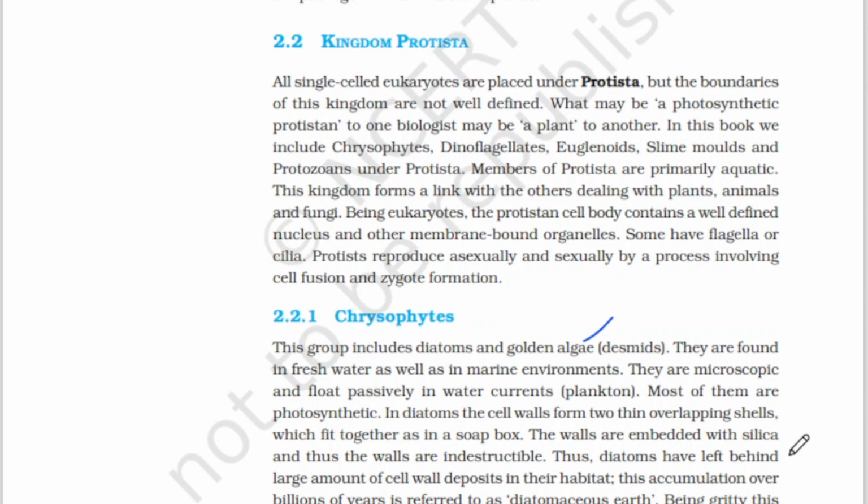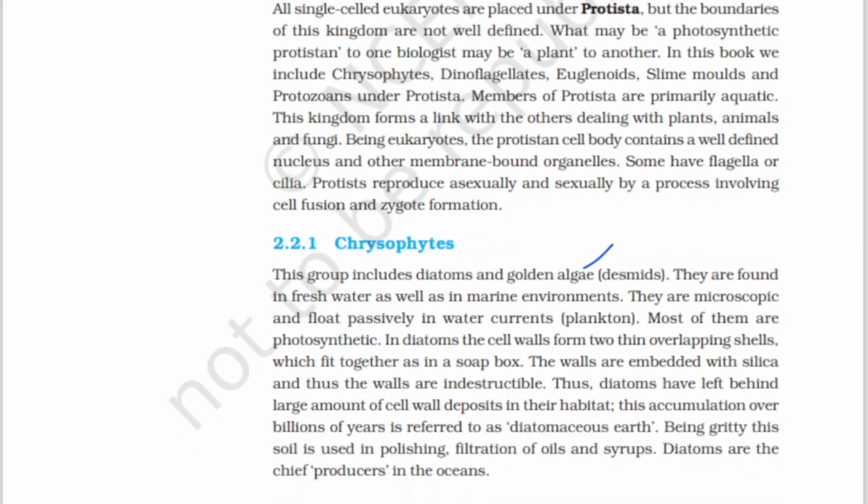Being gritty, this soil is used in polishing, and filtration of oils and syrups. Diatoms are the chief producers in the oceans because chrysophytes include diatoms and golden algae, and they are found in freshwater and also marine environments. So diatoms are the chief producers in the ocean.